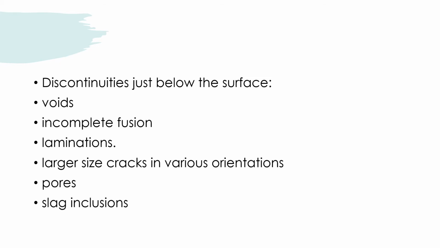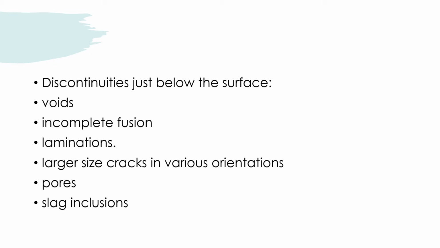And now the discontinuities just below the surface. Number one is voids, number two incomplete fusion, number three lamination, number four larger size cracks in various orientations, number five pores, and number six is slag inclusion. So these are the six discontinuities just below the surface.